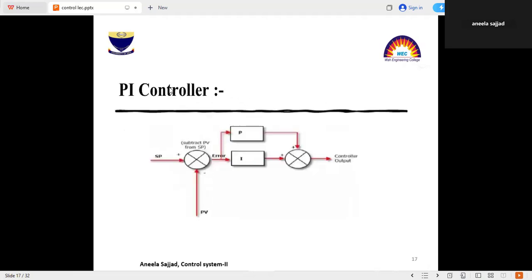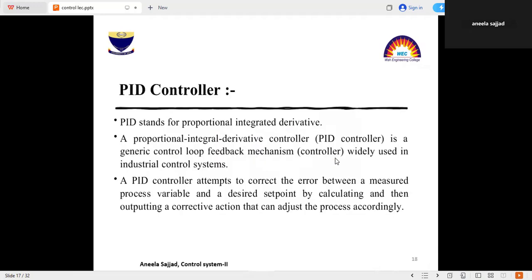The diagram for the proportional integral controller would be like this. This is known as the error signal. Error signal will be the difference of set point and process variable. Then the PI controller and the controller output.